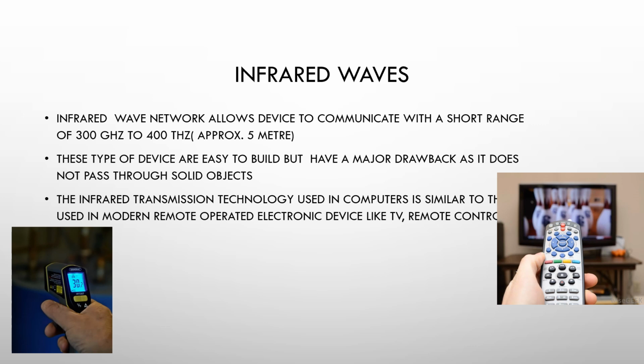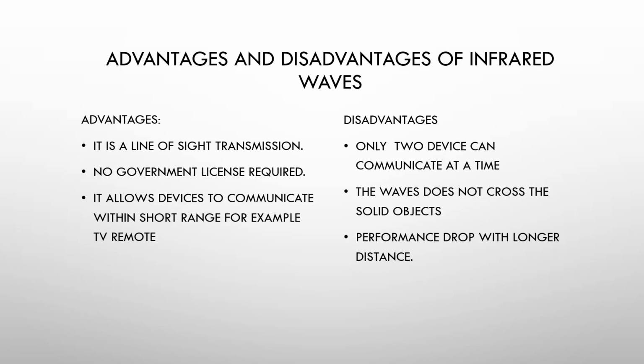Another example of infrared waves is this rapid test device for coronavirus, through which the temperature is detected. This electronic device uses infrared waves to detect the temperature of a body. Advantages and disadvantages of infrared waves.